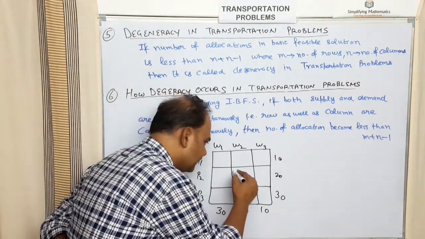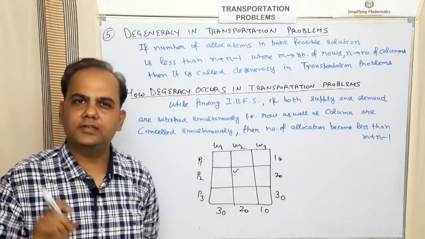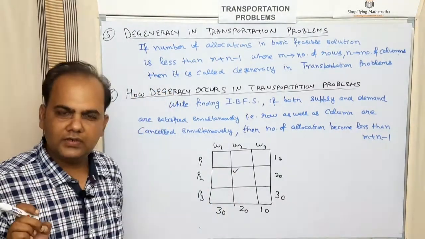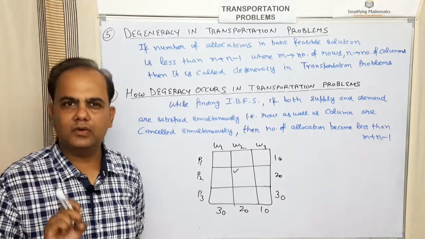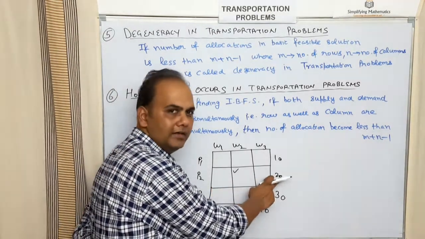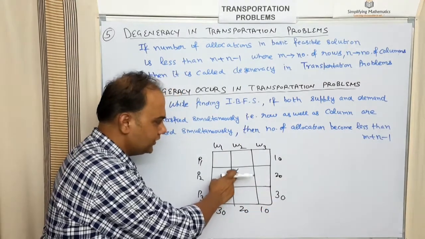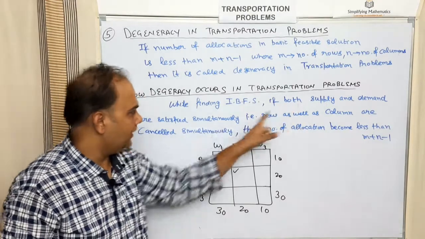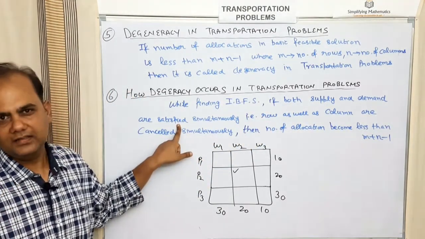Now we have found that this is the cell where the units are to be allocated. What is the method of allocation of units? You have to look for the minimum of supply and demand. Corresponding to this cell, the supply is 20 units, and the demand is 20 units. So supply and demand are satisfied simultaneously.